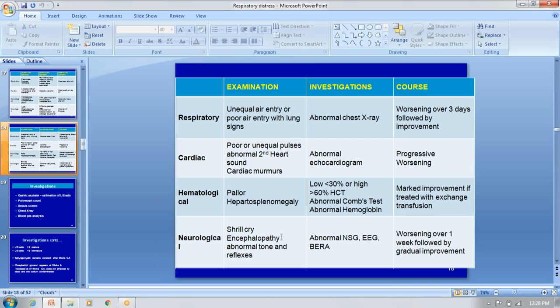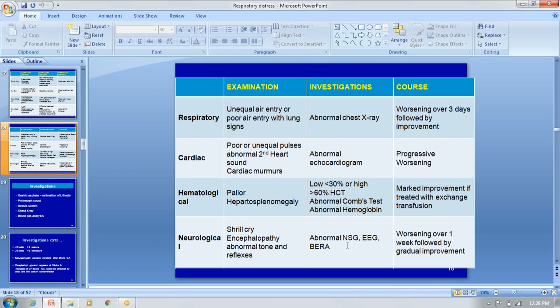Then neurologically, a high-pitched shrill cry indicates hypoxic ischemic encephalopathy, and there may be abnormal tone of the lower or upper limbs, or abnormal knee jerk or ankle jerk. Don't think that we cannot elicit deep tendon reflexes in a newborn. Only a few reflexes we can elicit, like the knee and ankle, not all.